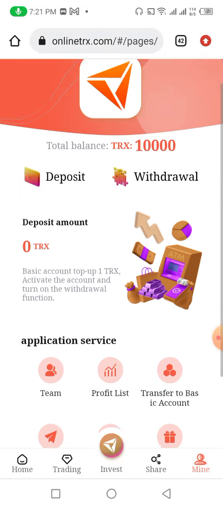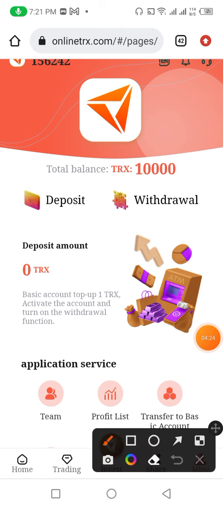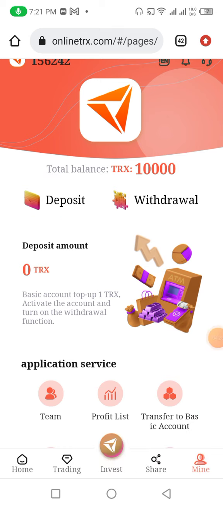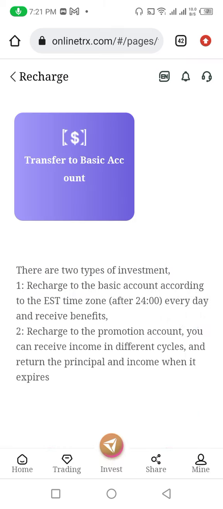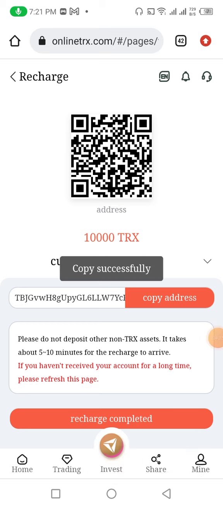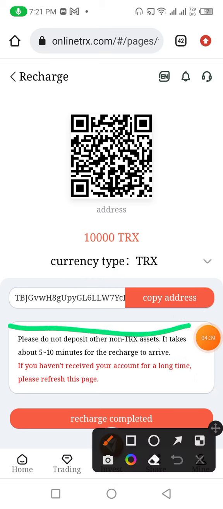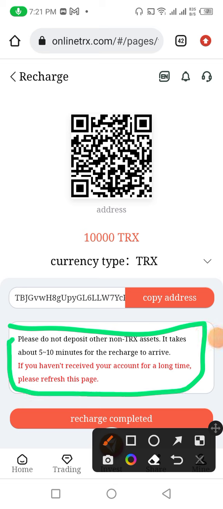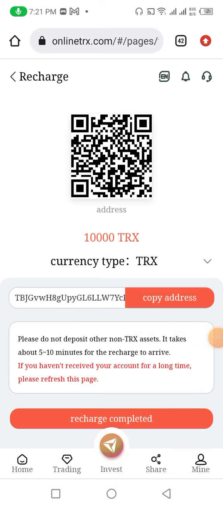Now friends, I click on the deposit option to show you how to deposit in this website. For deposit you need to click on the deposit option. After clicking the deposit option, you need to click on transfer to basic account. After clicking the transfer to basic account, you need to copy this address. After copying this address, you need to go to your wallet. First, you should know that you must not deposit to any other address. It takes about 5 to 10 minutes after the recharge to arrive. If you have not received it in your account for a long time, please refresh this page.